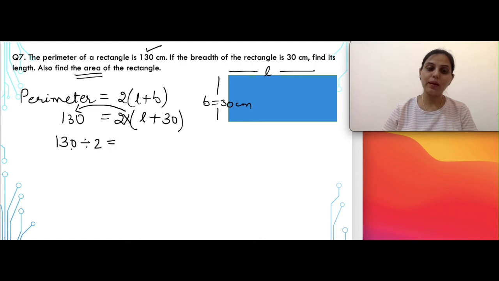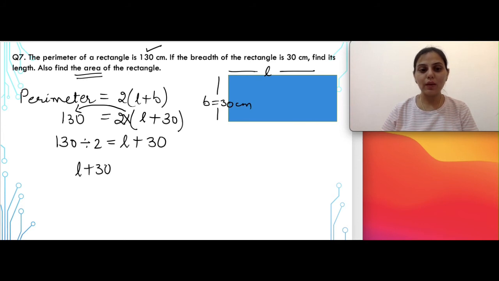So this can be written as 130 divided by 2 is equal to L plus 30, or we can also write this as L plus 30. Now when you divide 130 by 2, you will get the answer as 65. In the next step, take 30 on the other side. From plus it will change to minus. So L can be written as 65 minus 30, or L can be written as 35 centimeters.